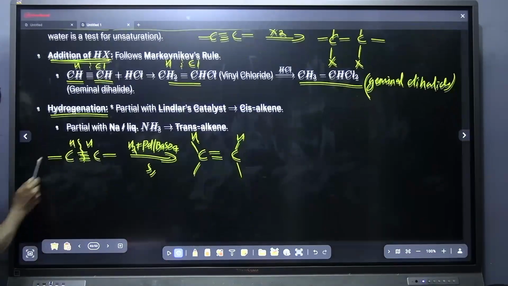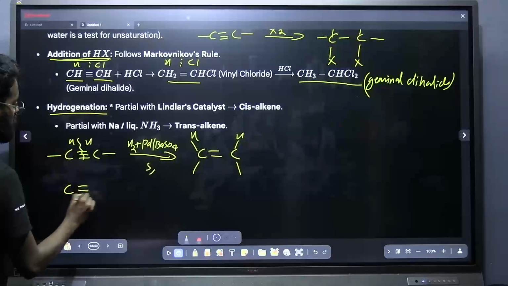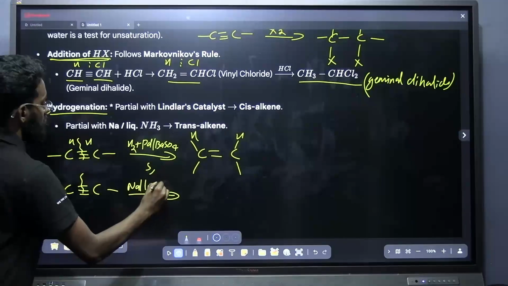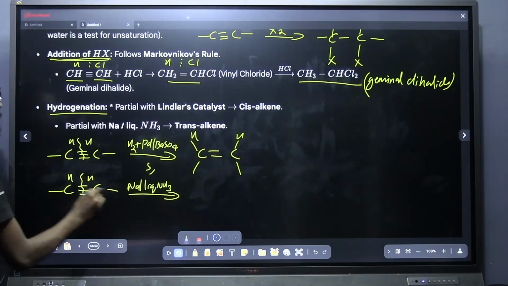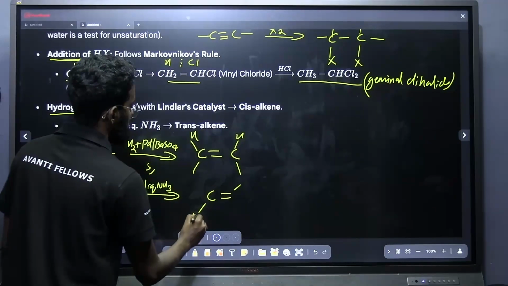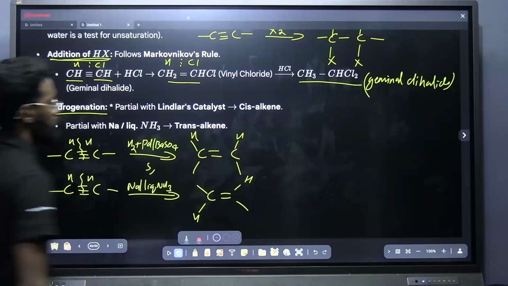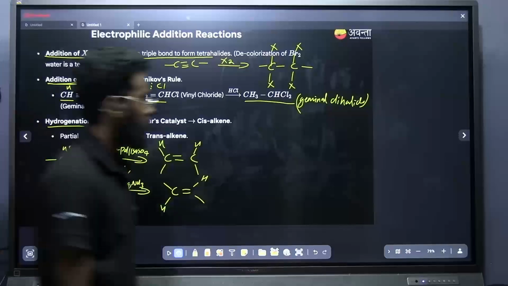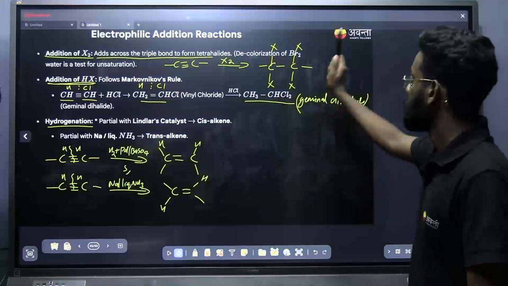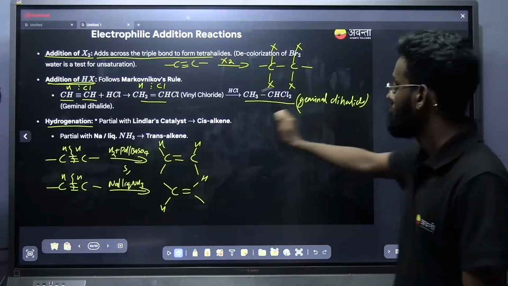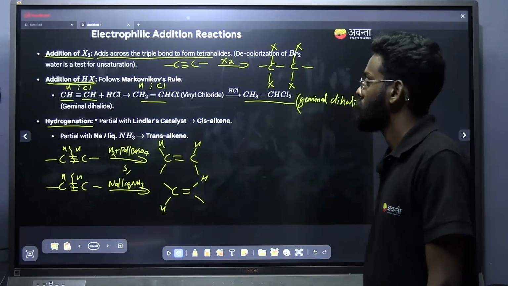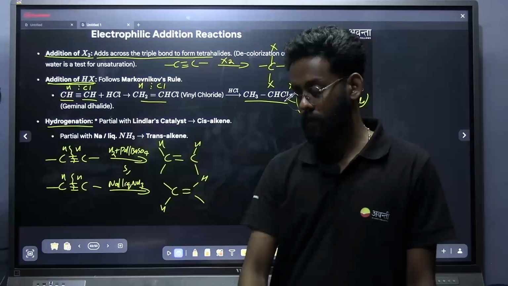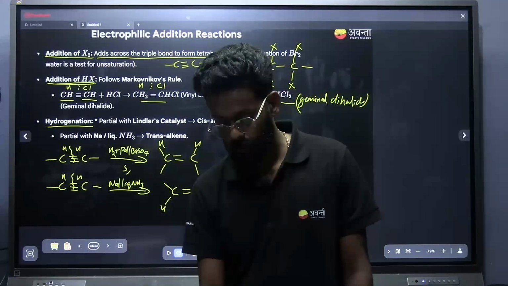Now if I am using sodium in liquid NH3, here also the same thing is going to happen. Hydrogen will be added, but the product is a trans alkene. That's the only difference. Note down all these points. This is the complete electrophilic addition reaction of alkyne. First one, formation of tetrahalide. Second one, formation of geminal dihalide. Third one is formation of alkene by using Lindlar catalyst or Birch reduction reagent, sodium in presence of liquid NH3. Is it clear, everyone?